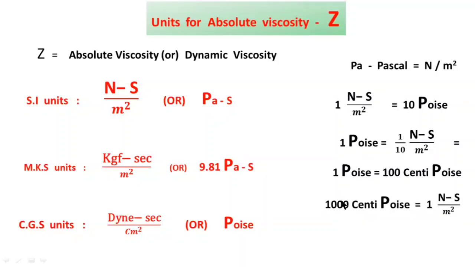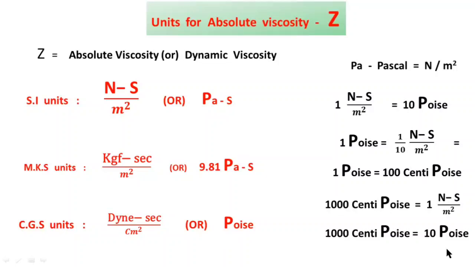So 1,000 centipoise equals 1 Newton second per meter square, because 1 Newton second per meter square equals 10 poise, and 1 poise equals 100 centipoise. So 10 into 100, that is 1,000 centipoise equals 1 Newton second per meter square, and also equals 10 poise.